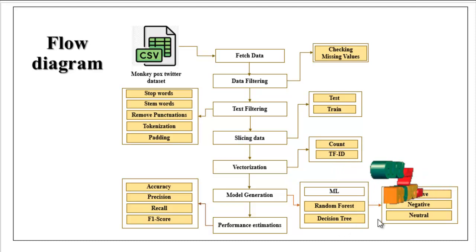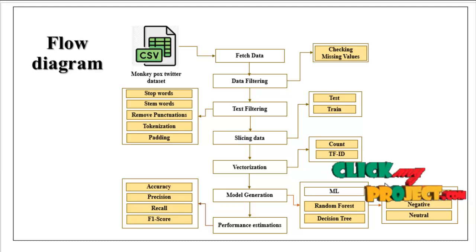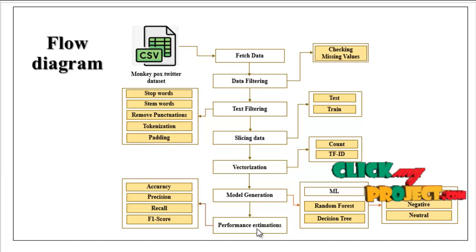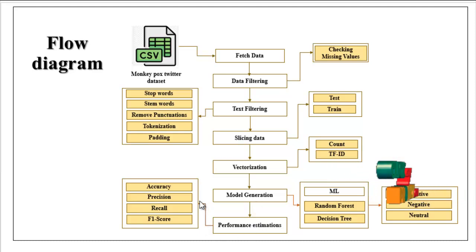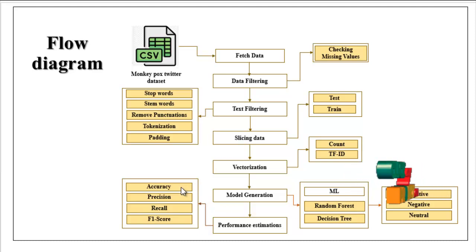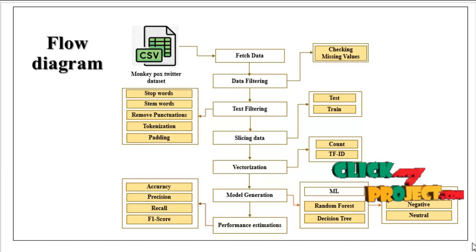With these two algorithms, we can predict whether the input tweet is positive, negative, or neutral. With the generated model, we estimate performance metrics such as accuracy, precision, recall, and F1 score, and compare the two algorithms based on accuracy in the form of a graph. This is the flow diagram for our project.